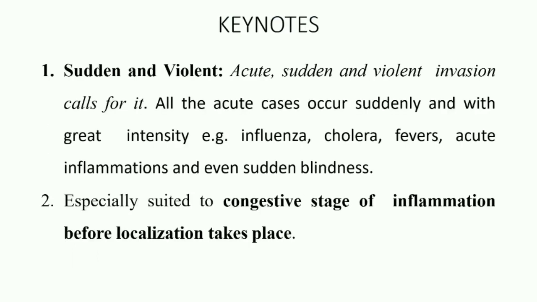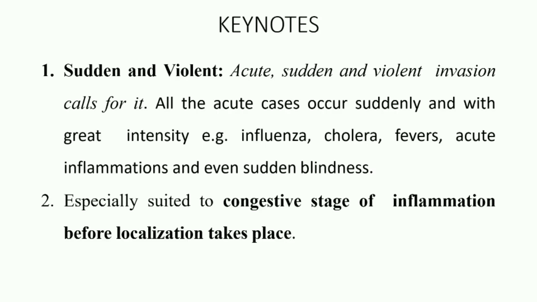Then what are the keynotes of aconite? From the initial, I am telling that aconite is a sudden and acute remedy. So the first keynote is sudden and violent. Acute, sudden and violent invasion calls for aconite.